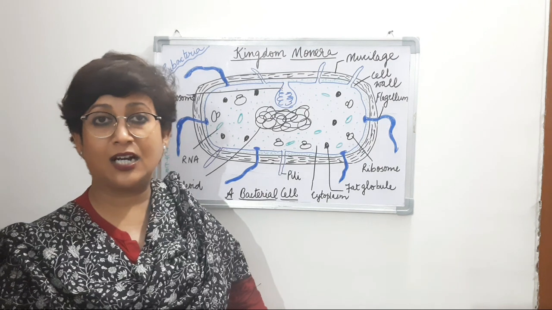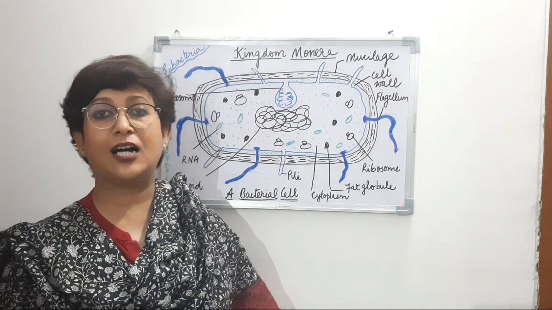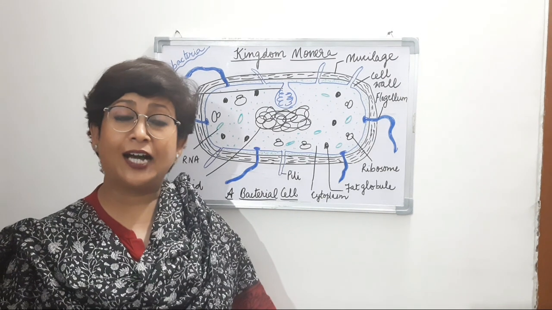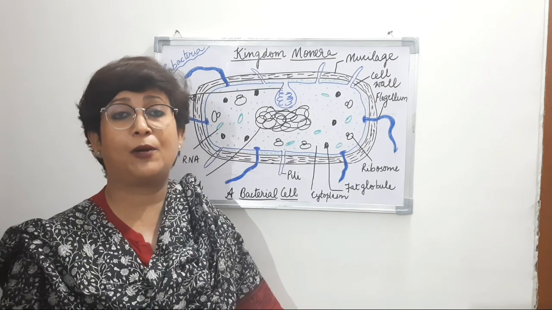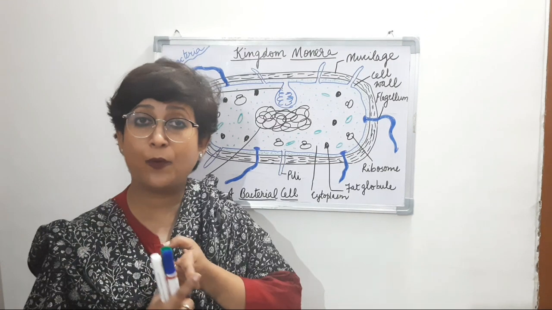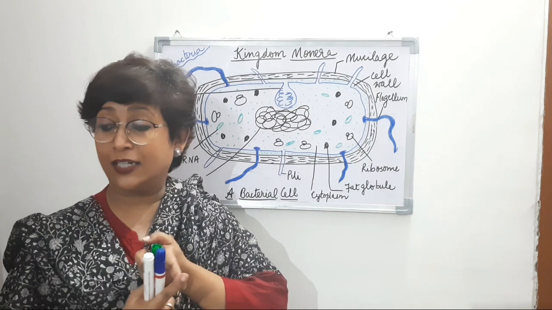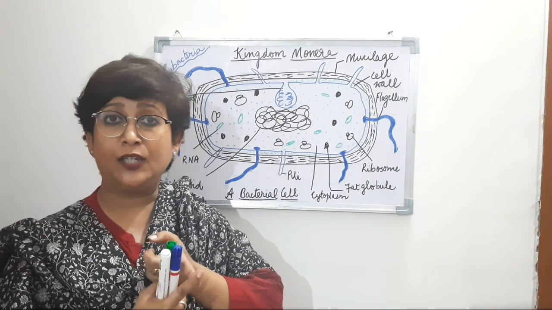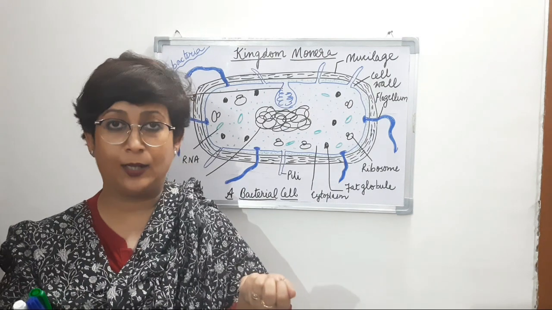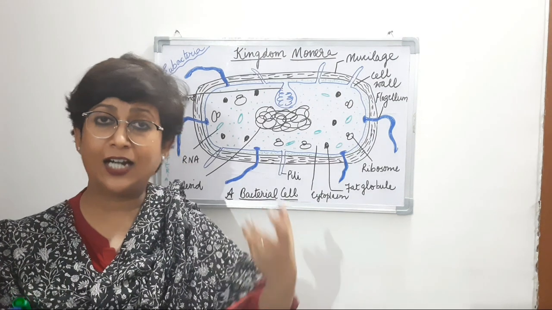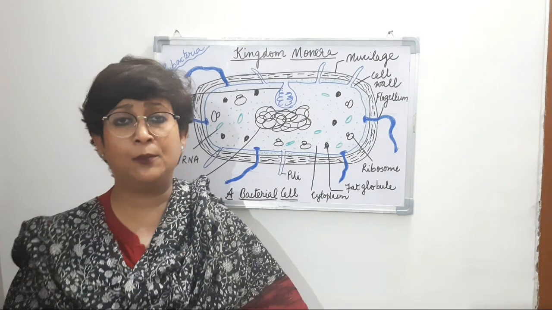We discussed Archaebacteria in the previous class, and the general characteristics that we discussed about bacteria was that they are cosmopolitan, found everywhere. Even if you pick up a handful of soil in your hand, it will contain many bacteria.